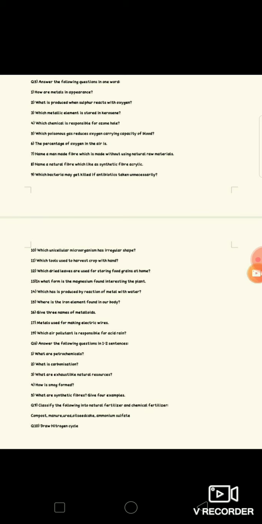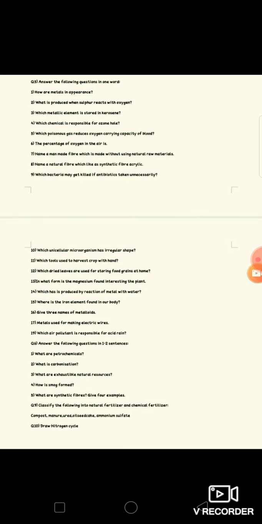Okay, then the next question, question number 6. In this you are going to write down the answer in 1 to 2 sentences. You will get this in your textbook. Then the ninth question: classification into natural fertilizer and chemical fertilizer. And question number 10: draw the nitrogen cycle. Two more questions you are going to add: what is the greenhouse effect and the gases responsible for it. And then the last question: write down the different ways in which water gets contaminated.